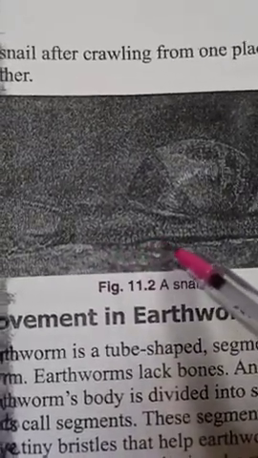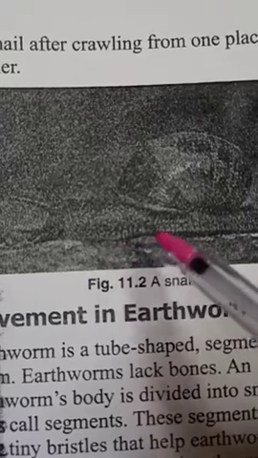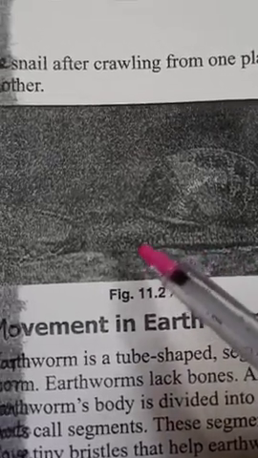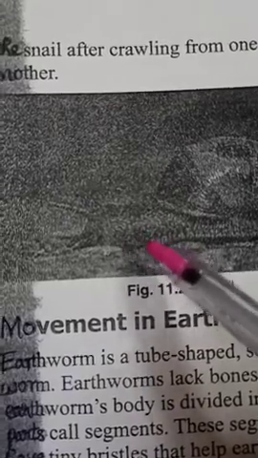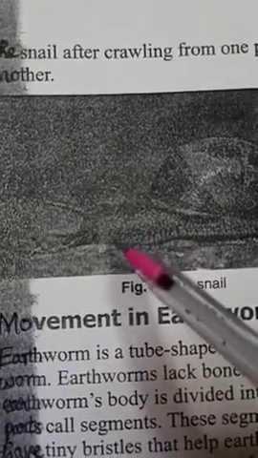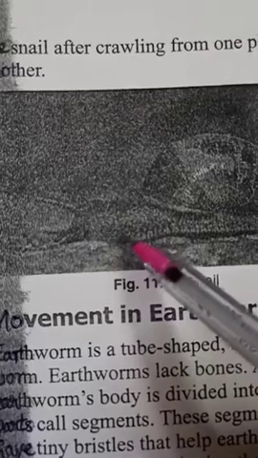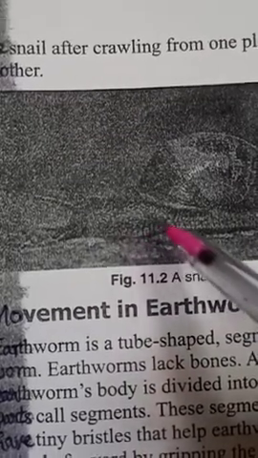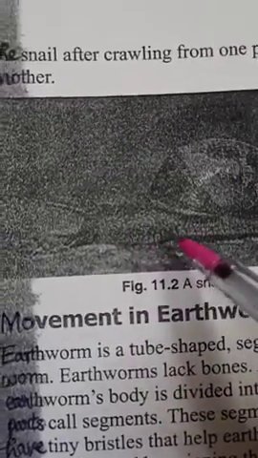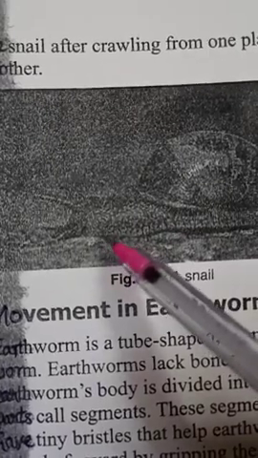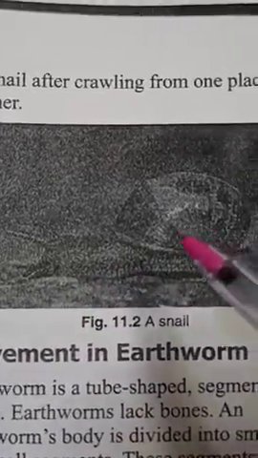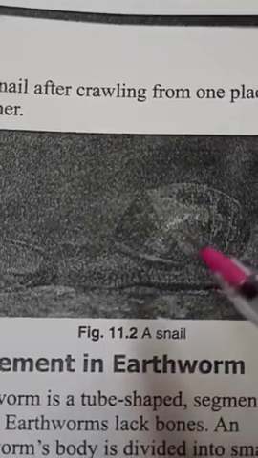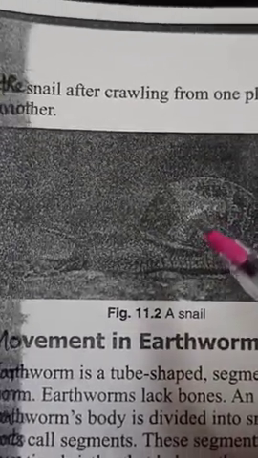And from where that snail moves, it secretes a sticky, slimy, slippery material which is called mucus. With the help of that mucus, snails can slip their body for movement. So this kind of movement is present in the snail's body.